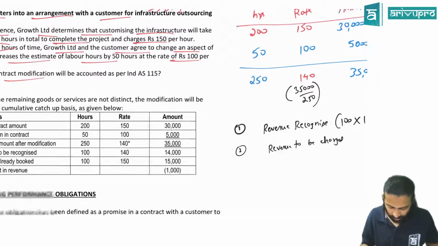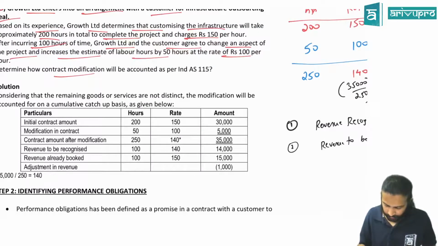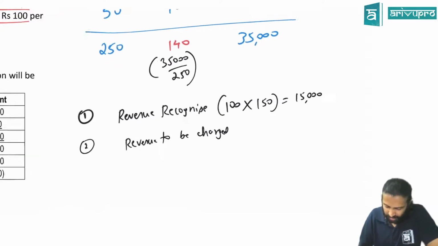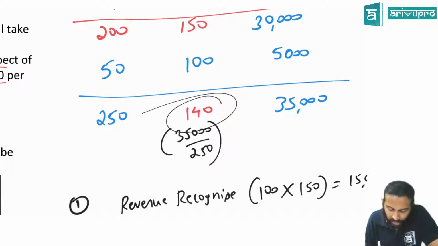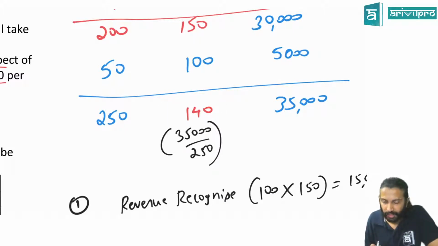Revenue to be charged. Is the rate actually 150 per hour now, sir, or is it 140 per hour? 140. This is what we mean by cumulative accounting. You're getting only 35,000, and 35,000 you're getting for 250 hours. That means for each hour you should have recognized the revenue at 140 per hour.